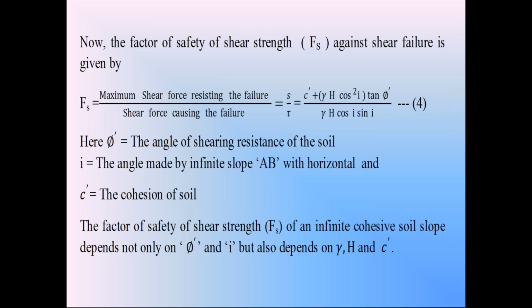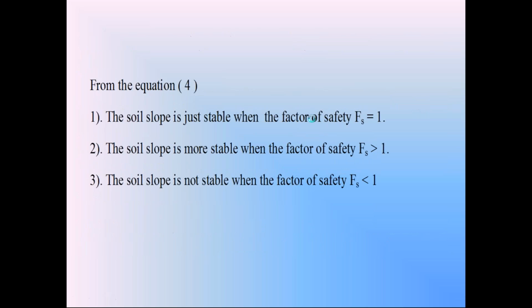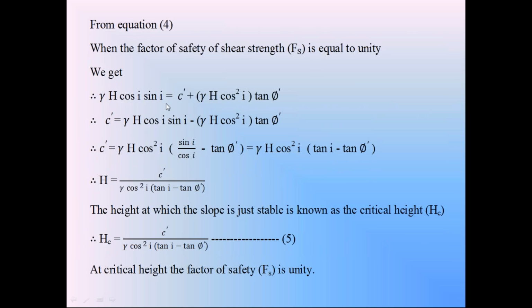So I am discussing the factor of safety equal to 1 condition for the infinite cohesive soil slope in the dry condition. If Fs is equal to 1, take the denominator to the left side. Equation 4 becomes gamma h cos i sin i is equal to C dash plus gamma h cos square i tan phi dash.